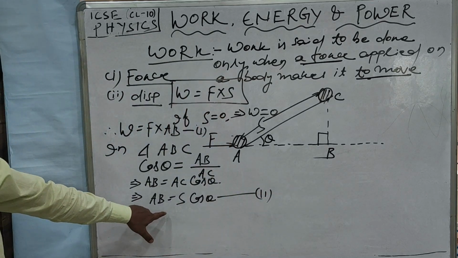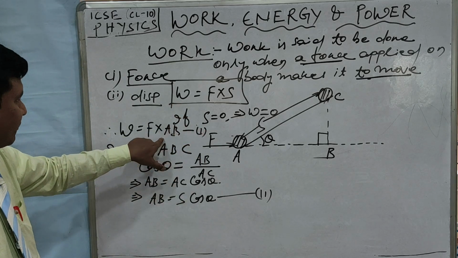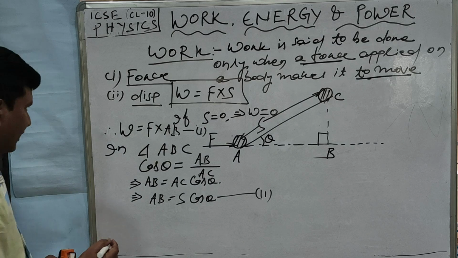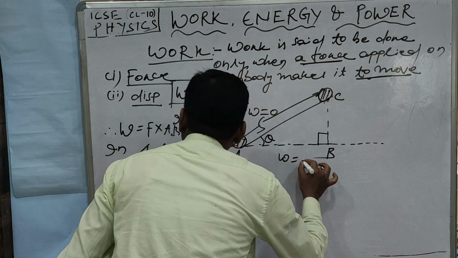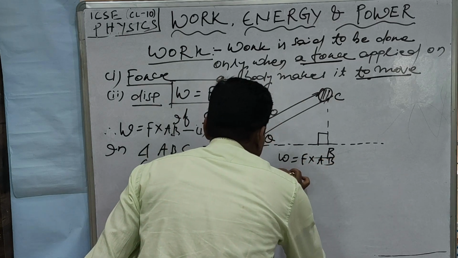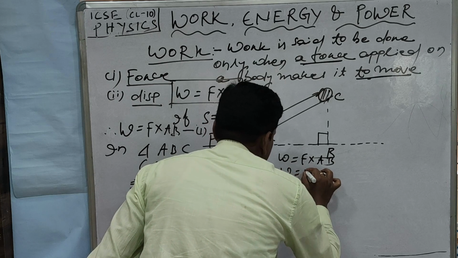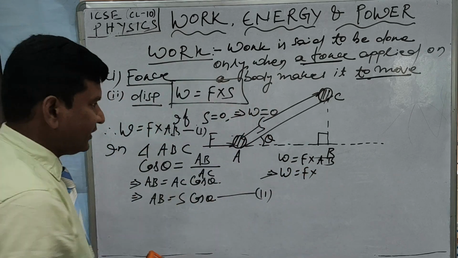Now substitute the value of AB from equation number 2 in equation number 1. What was the equation number 1? W is equal to F into AB. That implies W is equal to F into the value of AB we are getting, S cos theta.